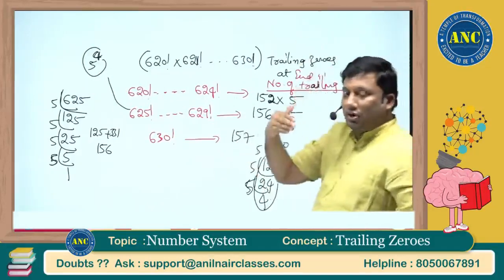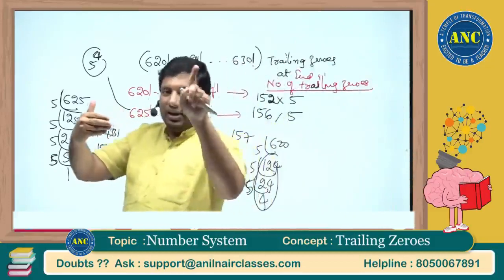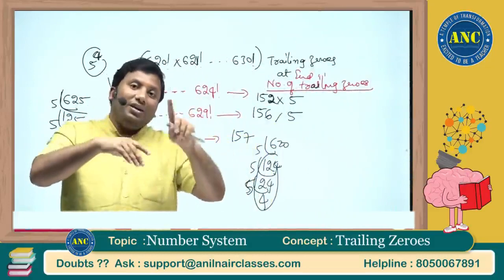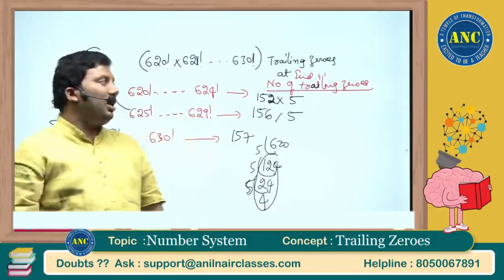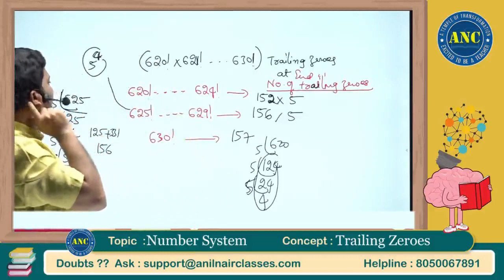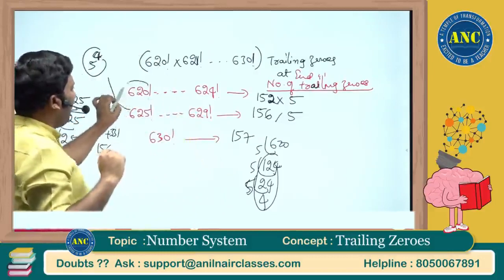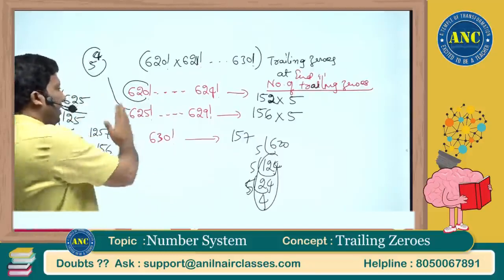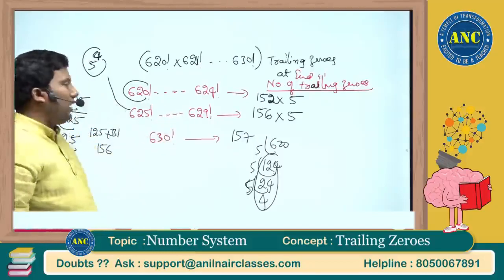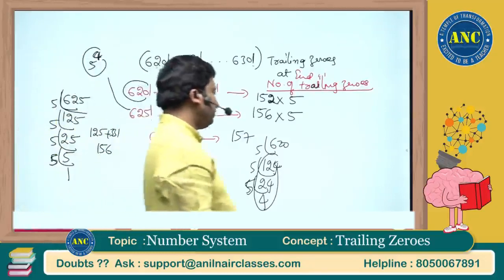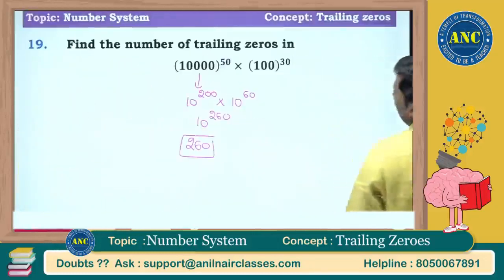I hope you understood. From 25 factorial, there is an increase of 2. From 125 factorial, there is an increase of 3. From 625 factorial, there is an increase of 4. Only determine this. All these numbers will have the same number of zeros at the end. At 625, there is a jump of 4. Idea clear?